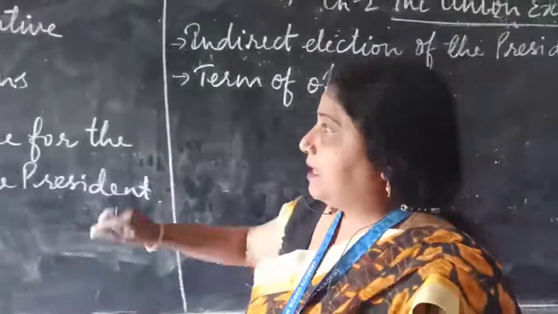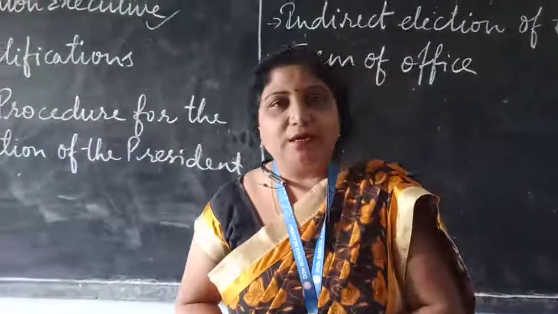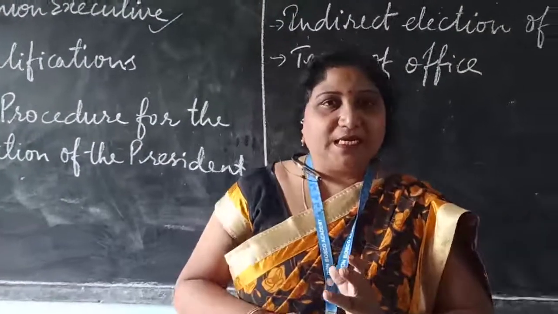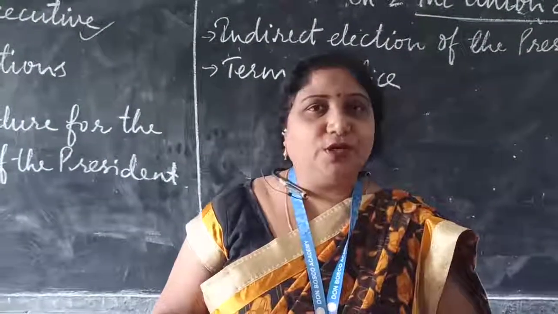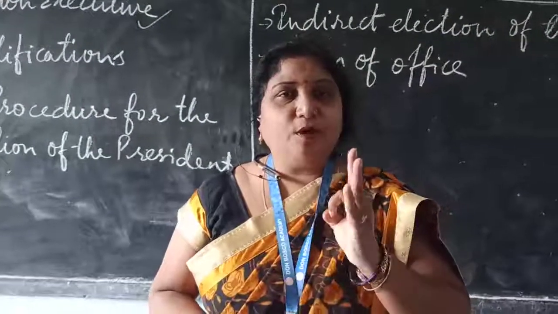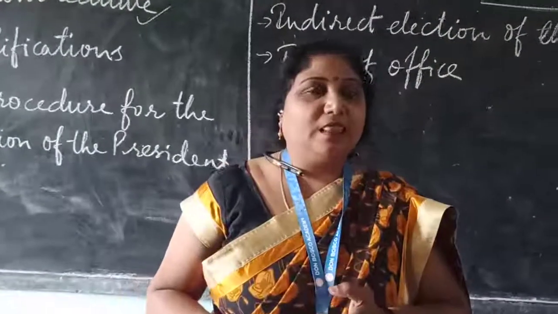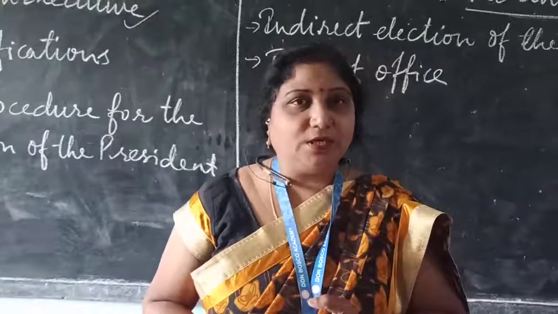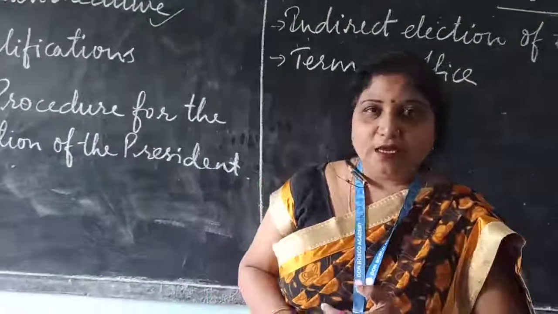Okay, when we speak about the Union Executive, three bodies come under the Union Executive: the President, the Vice President, the Prime Minister and the Council of Ministers. So, which are the three bodies which come under the Union Executive? The President, the Vice President, and the Prime Minister and the Council of Ministers. These three bodies come under the Union Executive.